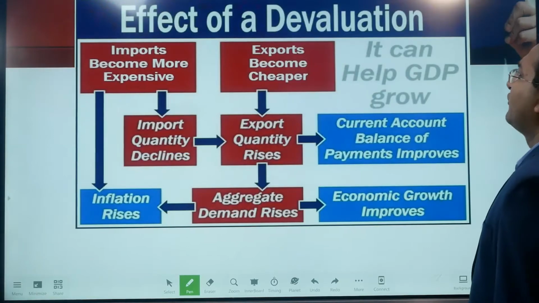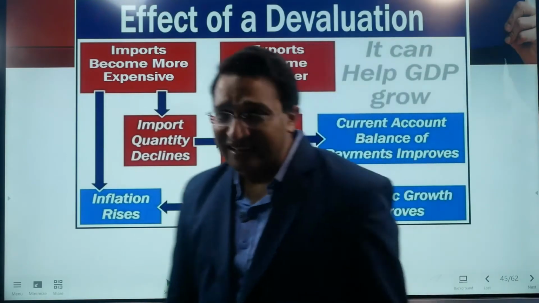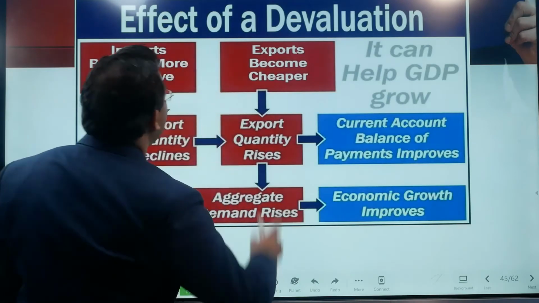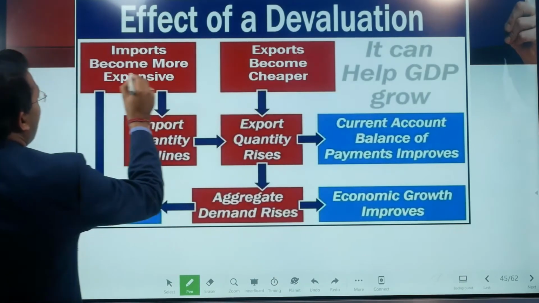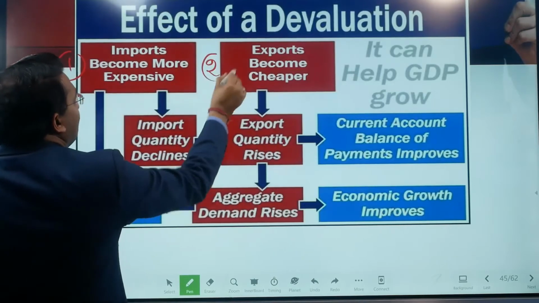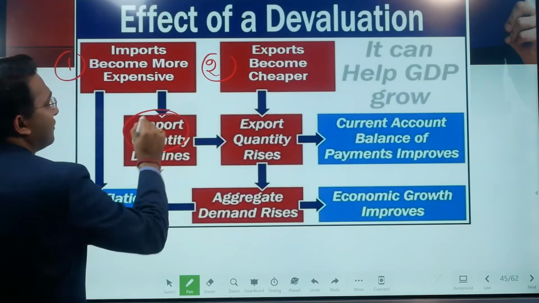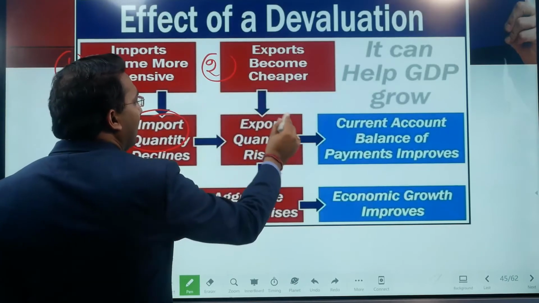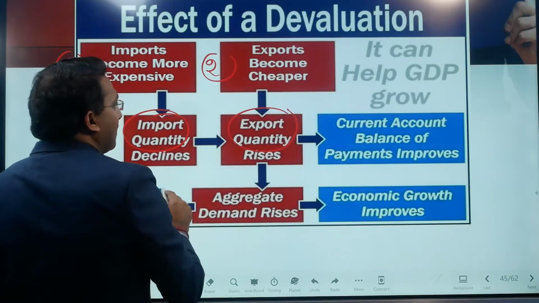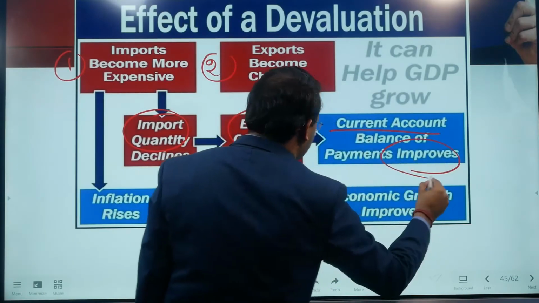You can see the effects of devaluation. This is very similar to the effects of depreciation, exactly the same in fact. If there is devaluation, imports become expensive and exports become cheaper, right? If imports become expensive, the import quantity declines. If exports become cheaper, export quantity increases, and it actually results in an improvement in the current account balance, right?